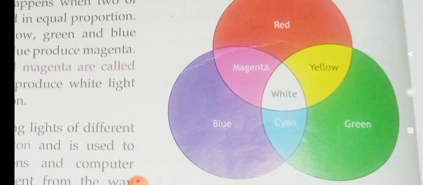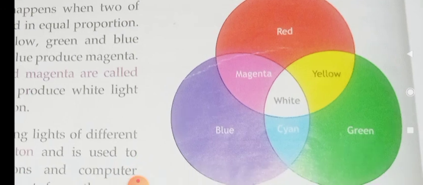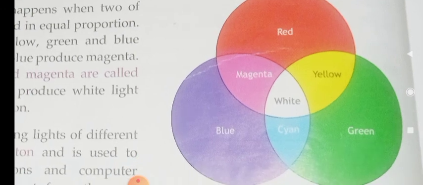So the color of an object depends on the color of the light it reflects. How can we say that a ball is red in color or blue in color? It is nothing but the color of the light it reflects.